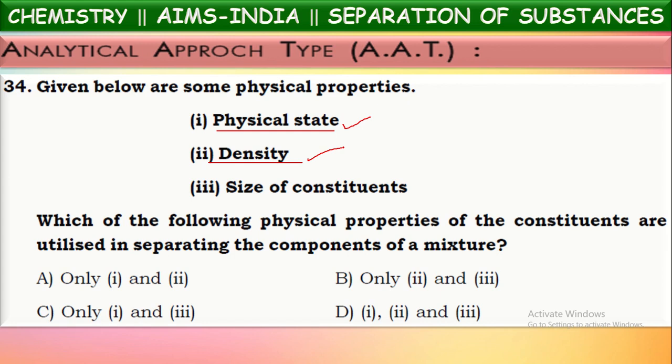Next one, size of the constituents. Yes, this is also utilized. For example, insects and the dust particles present in the flour are separated by using a sieve. There, bigger sized particles will remain in the sieve, and small sized particles of flour will be coming down and collected in another container. So there, the size of the constituents property is utilized. In this way, these three properties are used in the separation techniques.